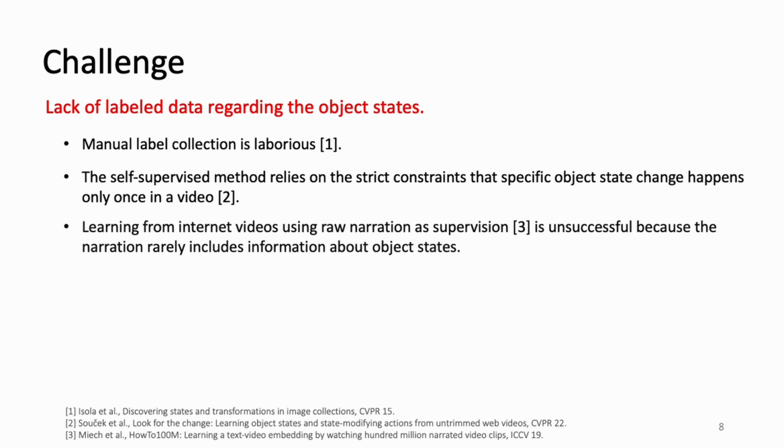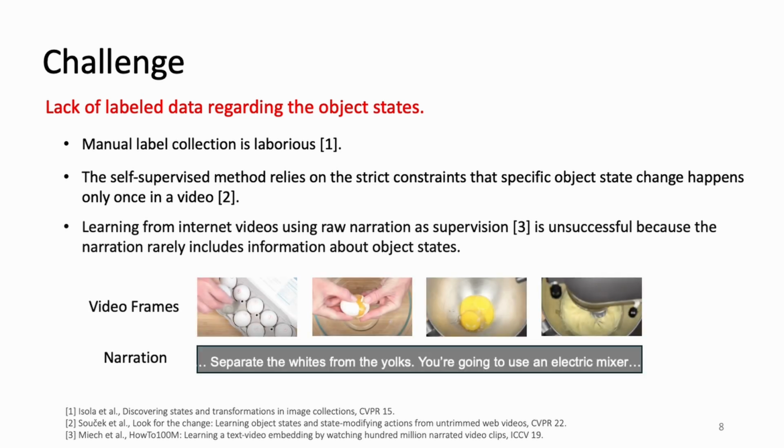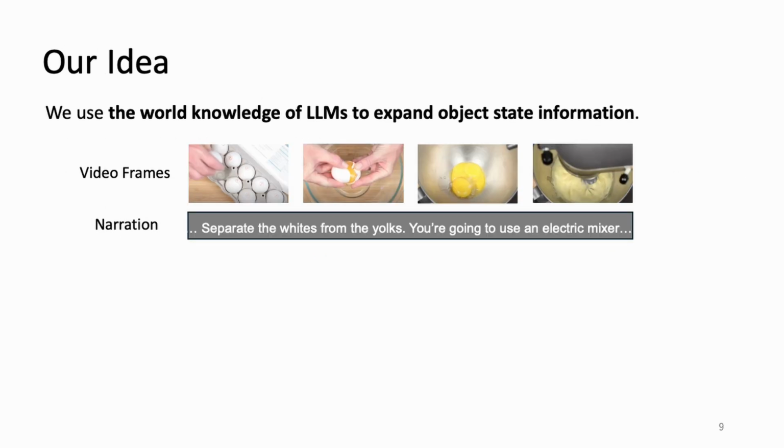Additionally, the recent trend of learning vision language models from internet videos using raw narration has its limitations. This approach struggles with object states, as the narrations primarily mention actions and rarely provide detailed information about object states. To address this issue, we propose a novel approach that utilizes world knowledge of large language models to expand object state information, which is not explicitly told in the narration.